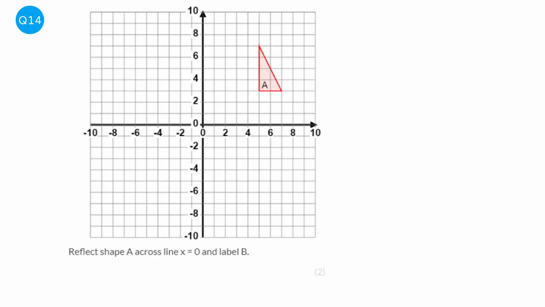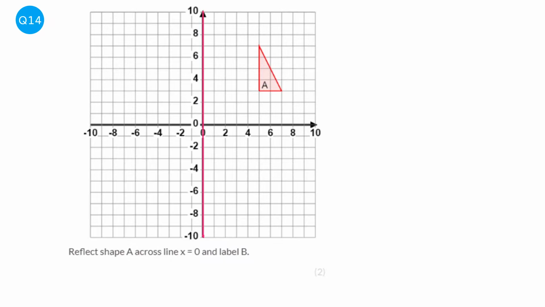So we're asked to reflect this shape across the line x equals 0. So we've got to first of all work out where the line x equals 0 is. The line x equals 0 is going to be the y-axis, because anywhere along that line the x coordinate is going to be 0.